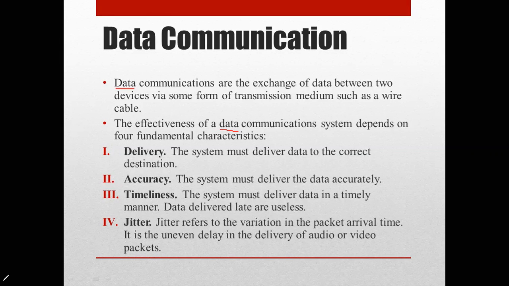The effectiveness of data communication depends on four fundamental characteristics: delivery, accuracy, timeliness, and jitter. These terms are self-explanatory, except jitter, which may be a little new for you, so we will discuss it.